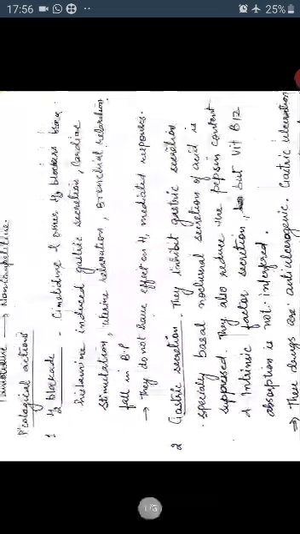Now the second effect is gastric secretion. These drugs inhibit the gastric secretion, especially basal nocturnal secretion of acid is suppressed. Basal nocturnal secretion means the acid secretion at the night time, that is suppressed. They also reduce the pepsin content and intrinsic factor secretion. Intrinsic factor secretion is important for the absorption of vitamin B12, but here the vitamin B12 absorption is not interfered.